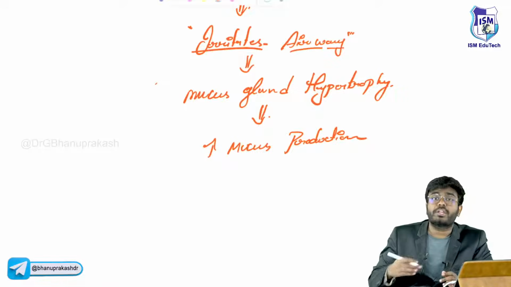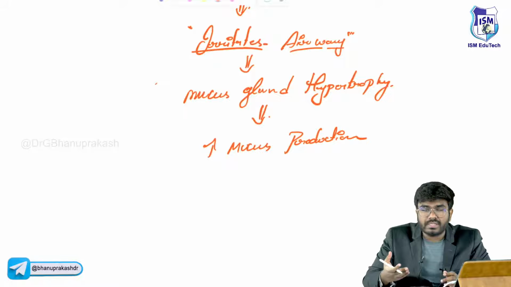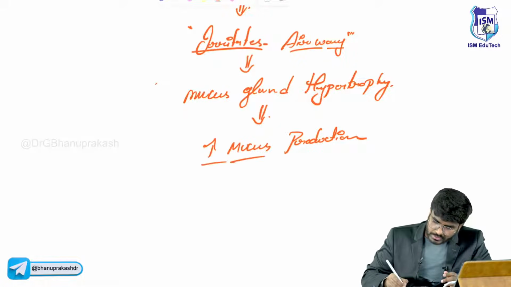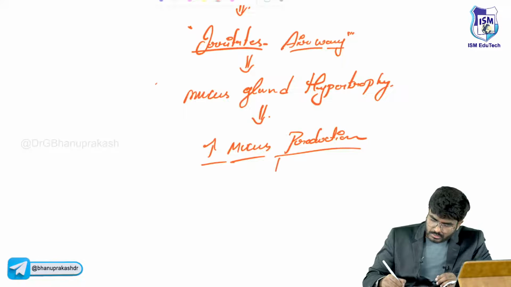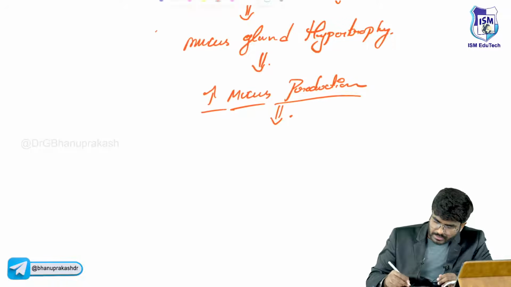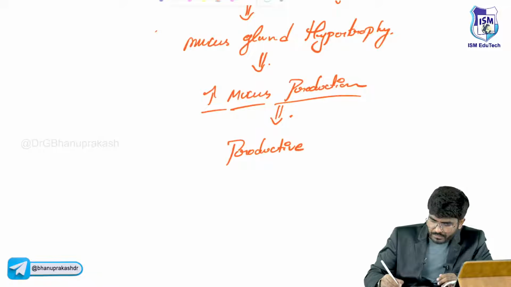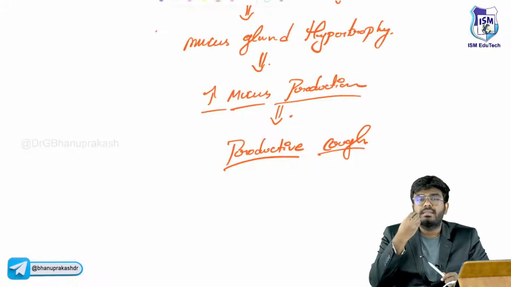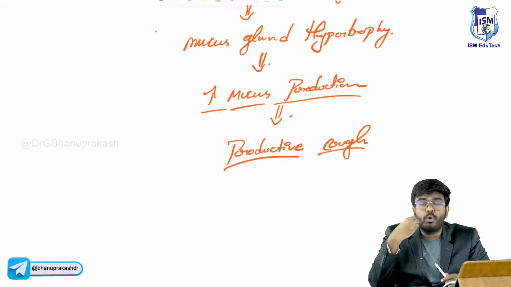So that's why productive cough. This mucus is coming out. So increased mucus production is causing productive cough. Okay, see, there is irritation of the airway. The smoke, whatever has gone in, will irritate the airway.